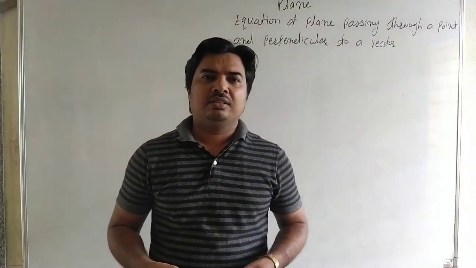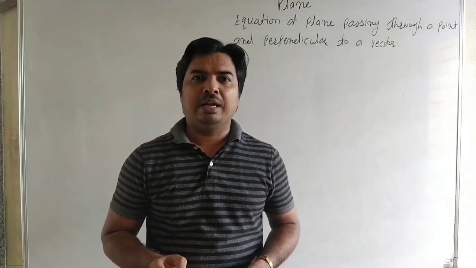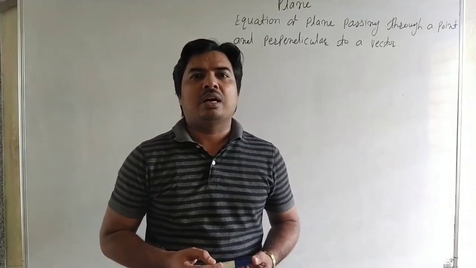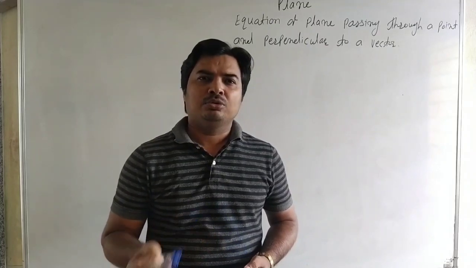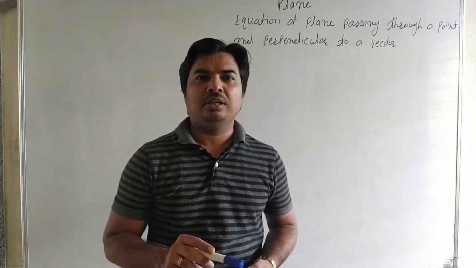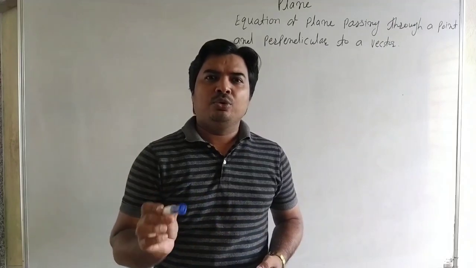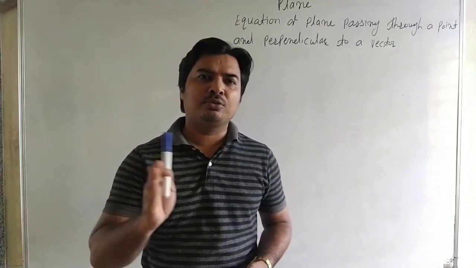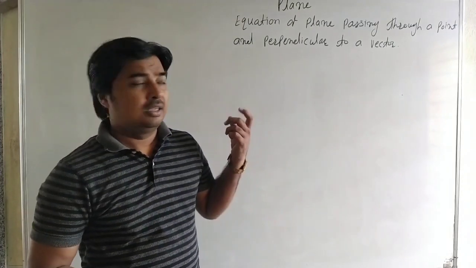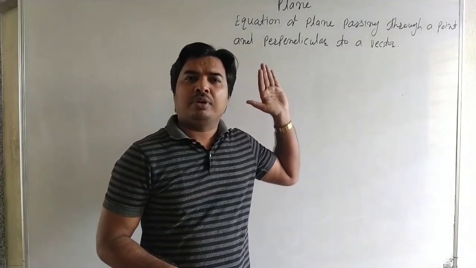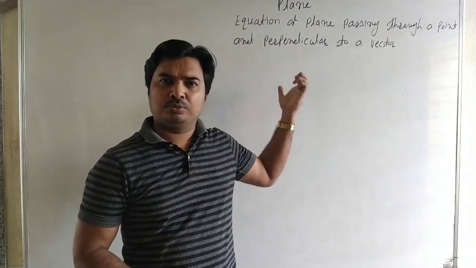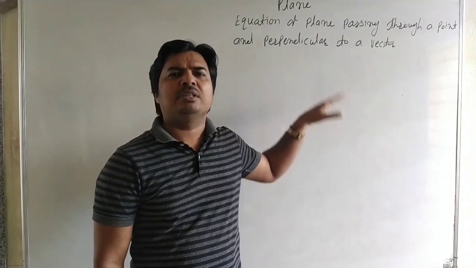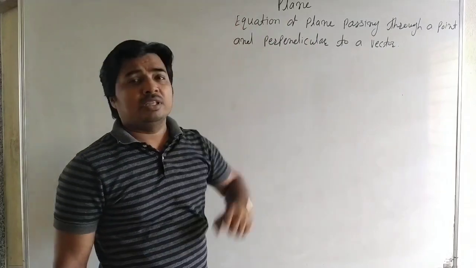Hello students, in this lecture we start a new article in the chapter Line and Plane. It is Plane. We have completed the article Line. We know how to find the equation of a line: to find it we need a point the line passes through and the direction ratios of the line, that is, a vector parallel to the line. In the article Plane we find the equation of a plane in several types, the distance of a point from a plane, the angle between planes, and so on. First we see the equation of a plane.